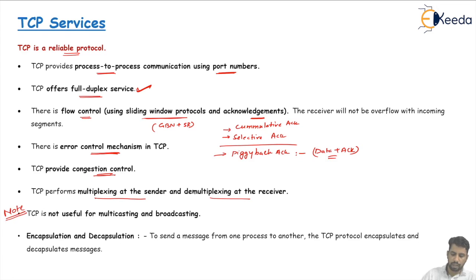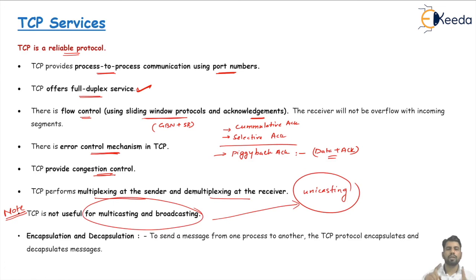TCP is mainly useful only for unicasting communication, because this is a connection oriented protocol.